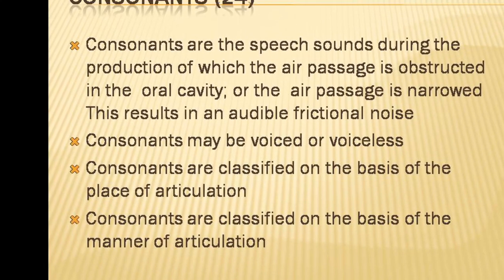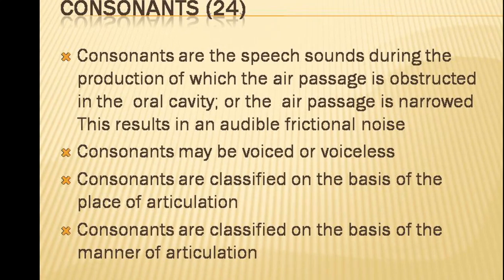So consonants are speech sounds during the production of which the air passage is obstructed in the oral cavity or the air passage is narrowed. This results in an audible frictional noise. There are 24 consonants in English, and during their production the articulators are very close to each other.